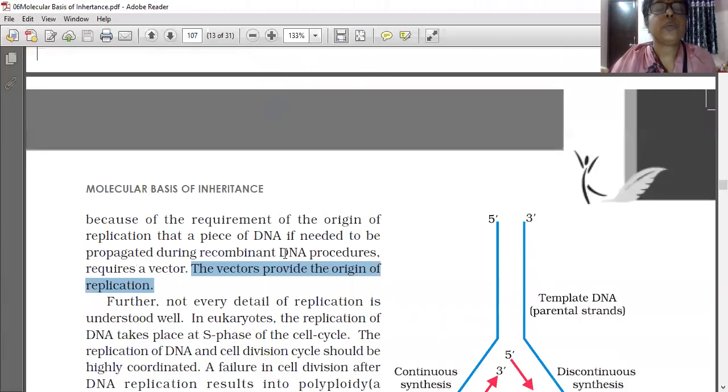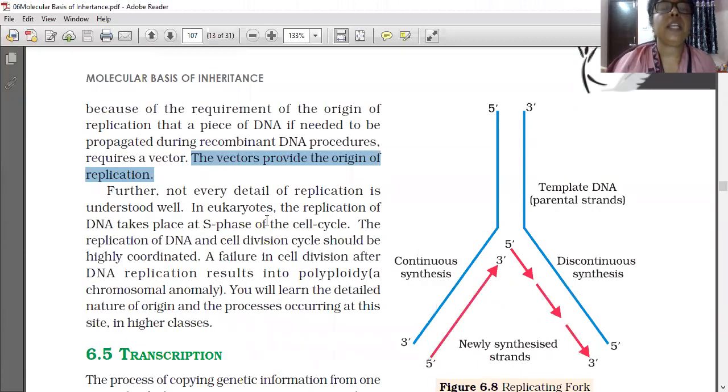It is because of the requirement of the origin of replication that a piece of DNA that needs to be propagated during recombinant DNA procedures requires a vector; we will learn recombinant DNA procedures in biochemistry. The vectors provide the origin of replication. In eukaryotes, the replication of DNA takes place at the S phase of the cell cycle.